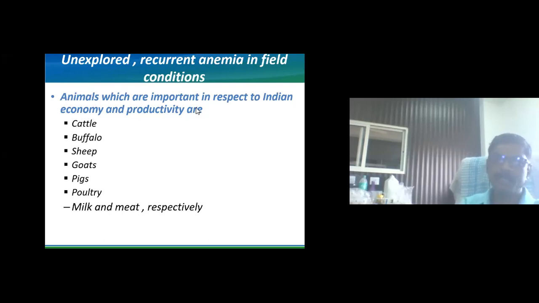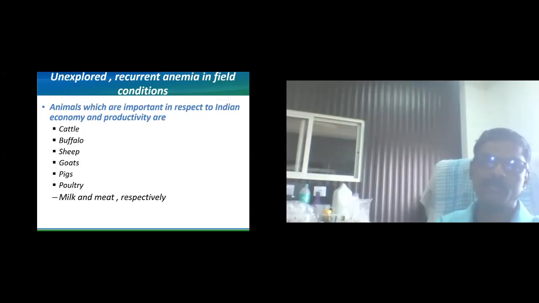So in such cases, the most important animals for the Indian economy are the cattle, buffalo, sheep, goat, pig, and poultry. All these animals give us milk, meat, and eggs, so respectively we are getting food from them. For that purpose, the health of the animal is also most important. And most of the time, we are not very cautious towards health.